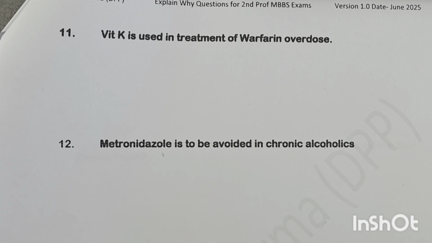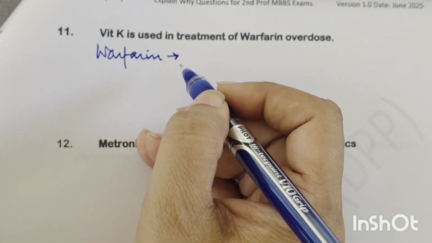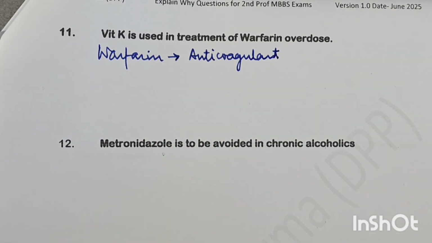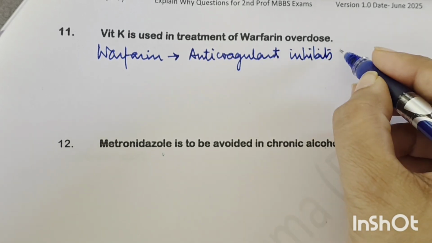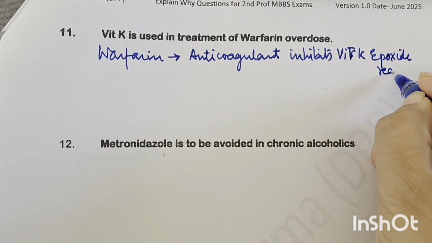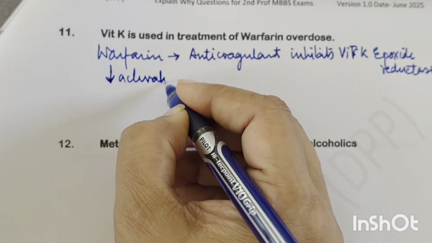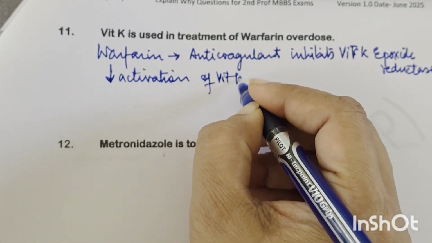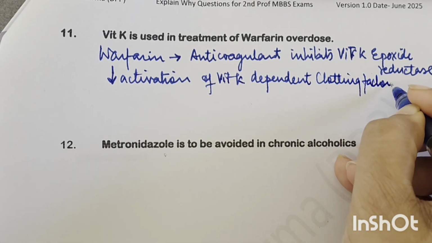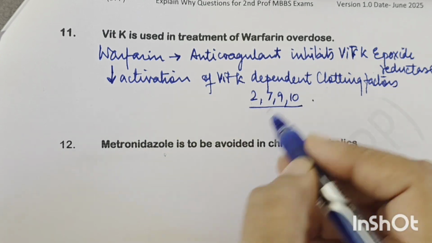Vitamin K is used in the treatment of warfarin overdose. Now, to understand this question, first let us understand what is warfarin and what is its mechanism. So, warfarin is basically an anticoagulant, and this warfarin inhibits the enzyme vitamin K epoxide reductase. Okay, and by inhibiting this enzyme, it reduces the activation of vitamin K dependent clotting factors. And what are they? They are 2, 7, 9 and 10. So the activation of these clotting factors is inhibited by warfarin.